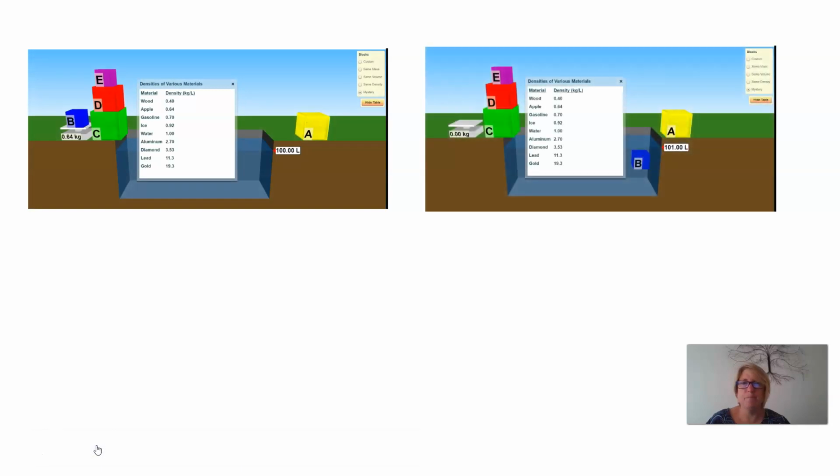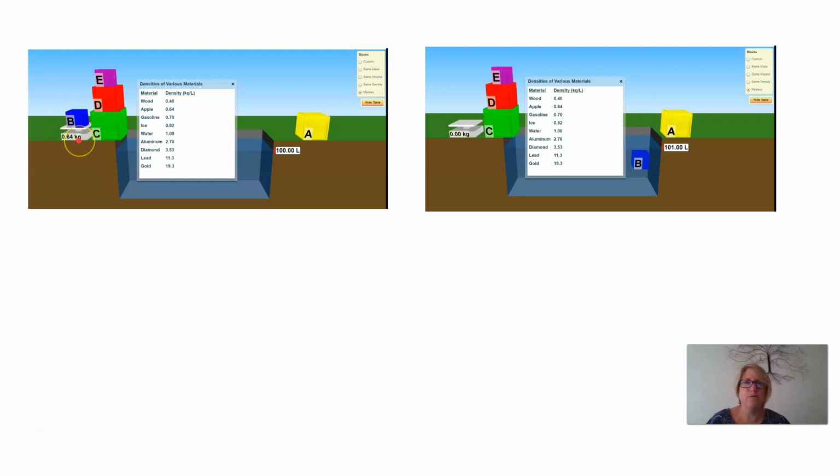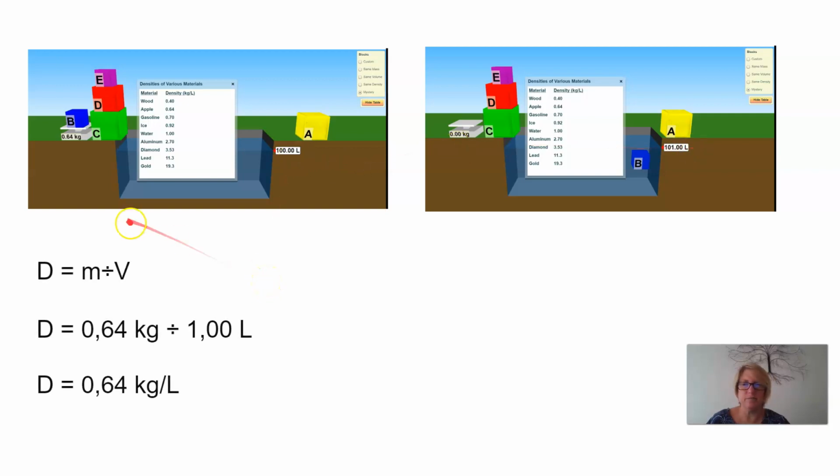Okay, let's have a look at block B. Our mass for block B is 0.64 kilograms. Our volume for block B is going to be 101 liters minus 100 liters. So we write our equation, density equals mass divided by volume.